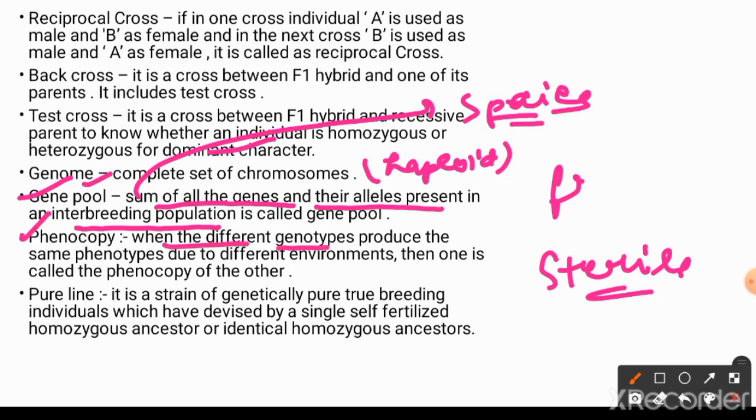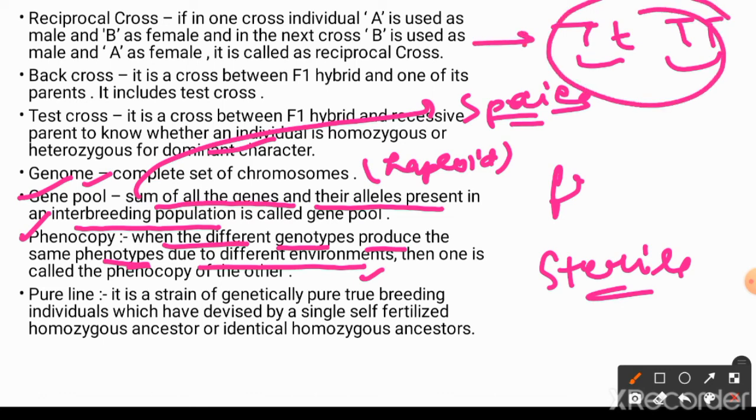Phenocopy is when a different genotype produces the same phenotype due to a different environment. It means different genotypes, either capital T and small t or capital T capital T, are going to produce the same phenotype, not genotype. The genotype will be different but the phenotype will be the same due to a different environment. But here the effect is due to environmental conditions only, and that is known as phenocopy, because it results in the production of physical appearance, physical characteristics, due to the environmental condition. That is why we know it as a phenocopy.